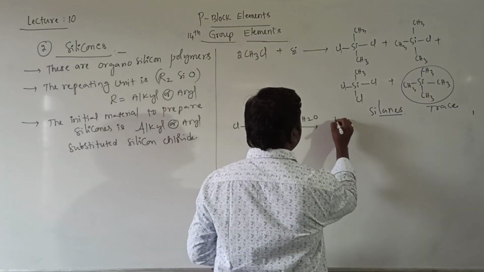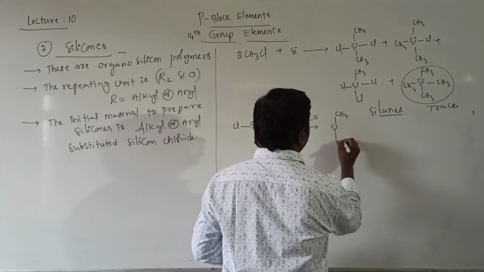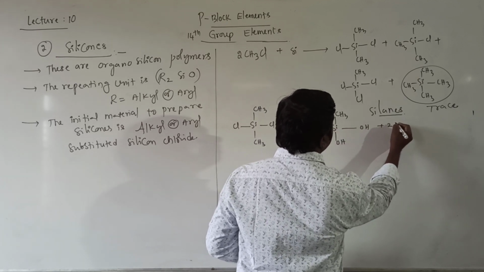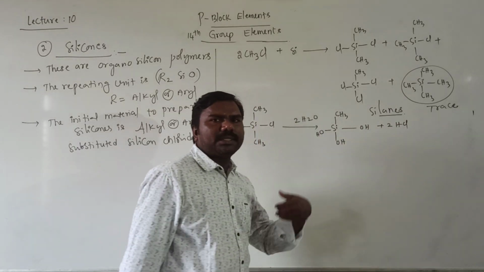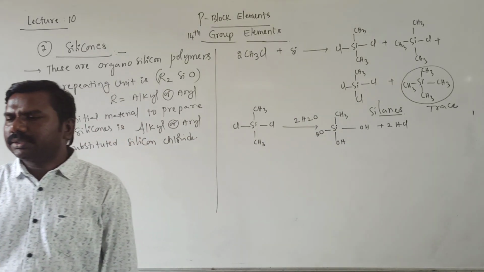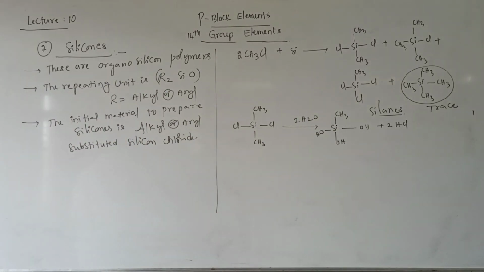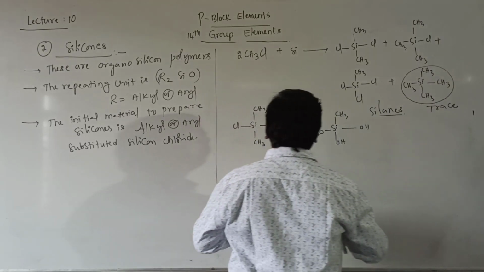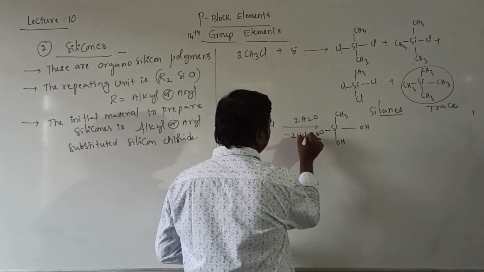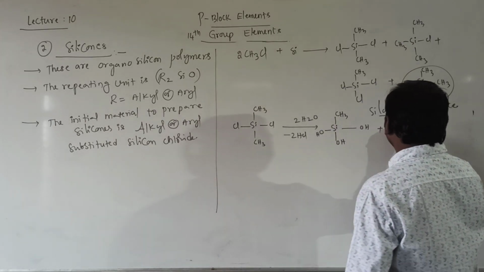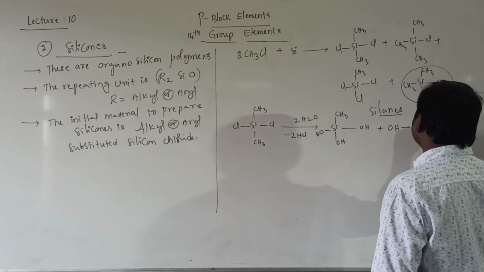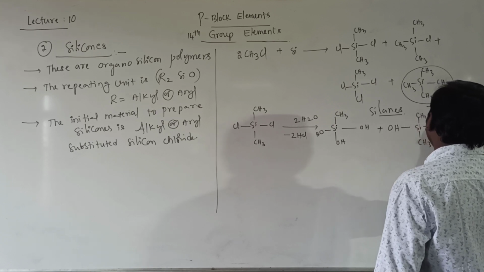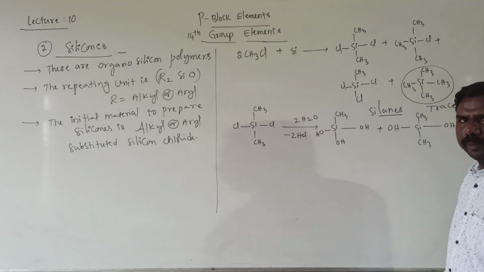Then it gives us Si, CH3, CH3, OH, OH and 2 HCl. The HCl is removed, so this is formed here. Then this is again treated with, I am taking 1 more mole of this, OH, Si, CH3, CH3, OH. I am taking a second one, the same.